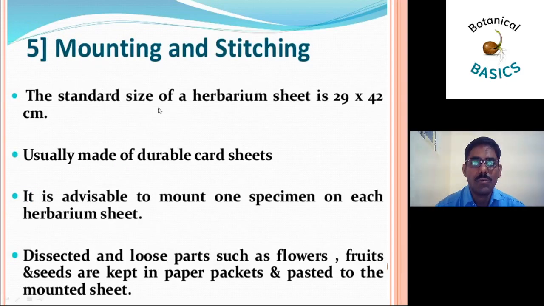Fifth point is mounting and stretching. The standard size of a herbarium sheet is 29 by 42 centimeters, usually made of durable card sheet. It is advisable to mount one specimen on each herbarium sheet. Desiccated and loose parts such as flowers, fruits and seeds are kept in a paper packet and pasted to the mounted sheet.